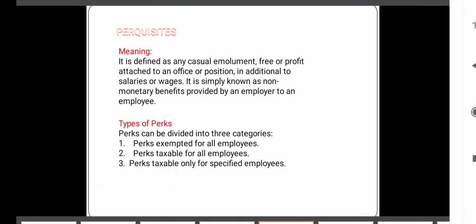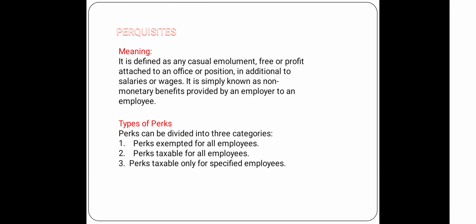Next, let us see perquisites. Perquisites are any casual emoluments or benefits or profit attached to an office or a position, in addition to the salary or wages.